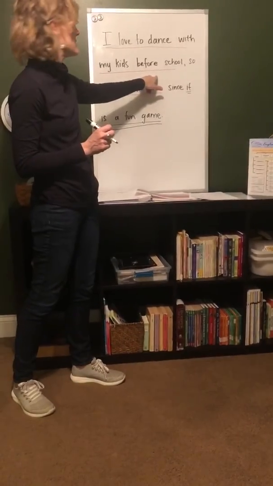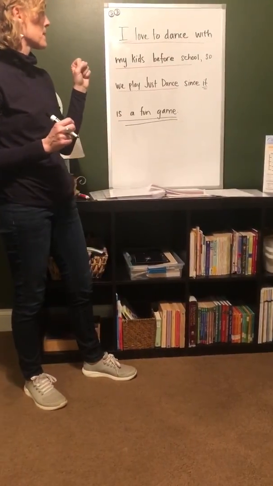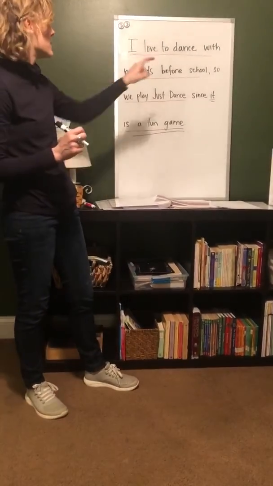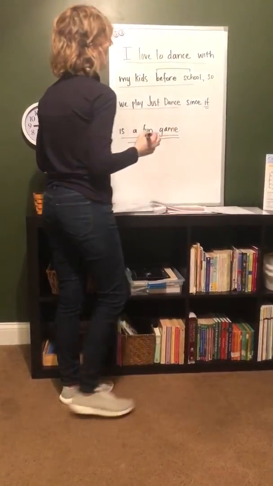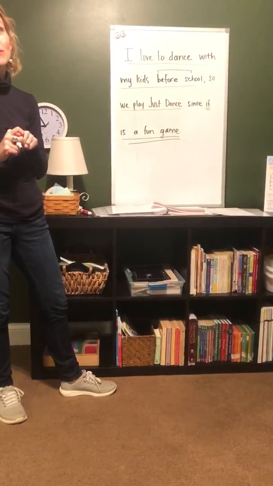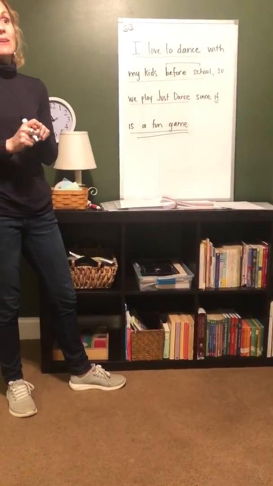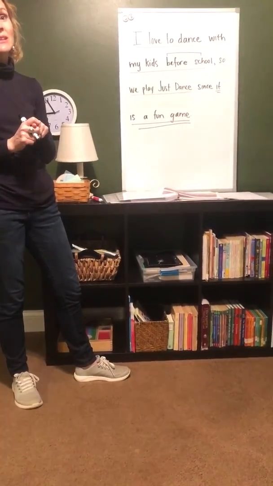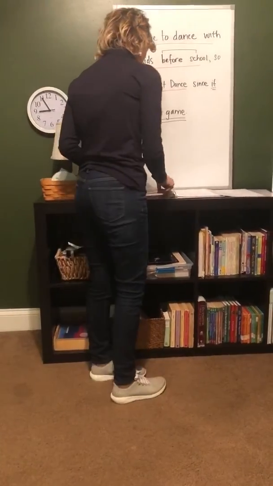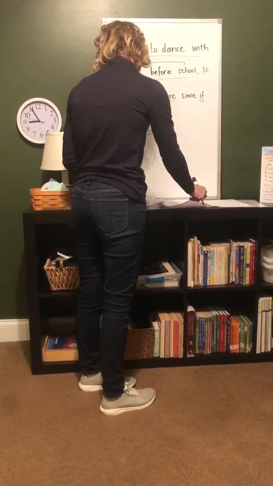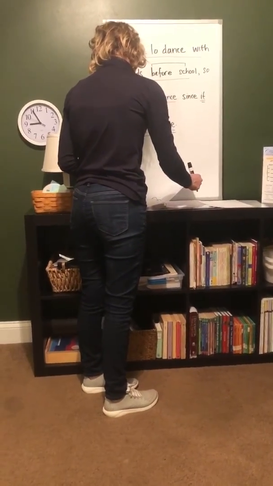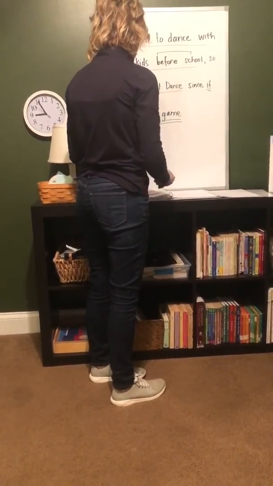Think of our prepositions. Before. Before, that's a prepositional phrase, okay? And there's actually another one. Remember how we talked about compound conjunctions? What did we say? So this is a compound phrase.